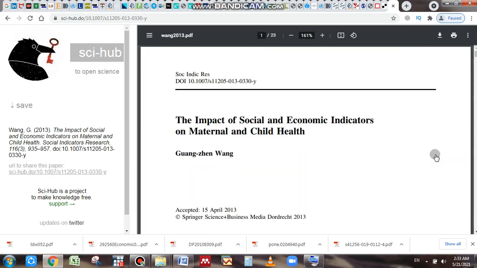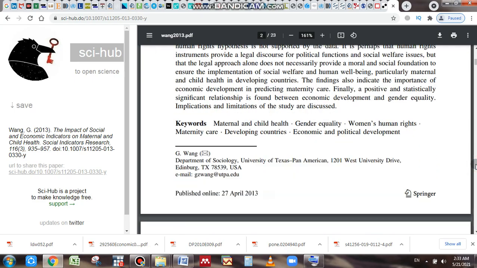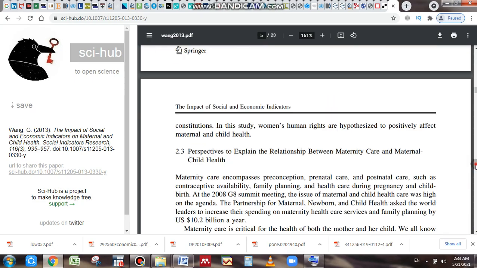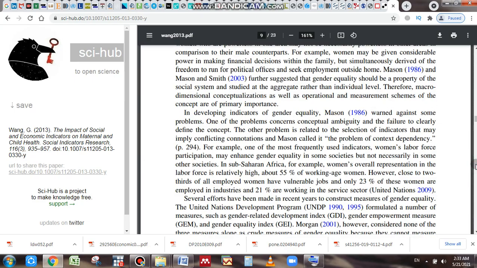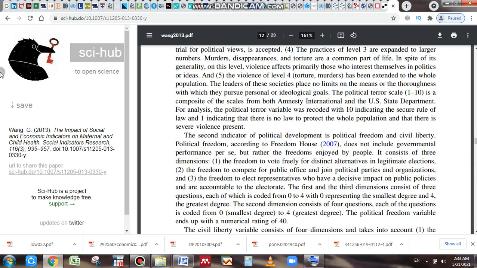Here the paper is. Scroll it down, the whole paper is there. You may download it from this save option or from anywhere. Just click. It is downloading here, Wang 2013.